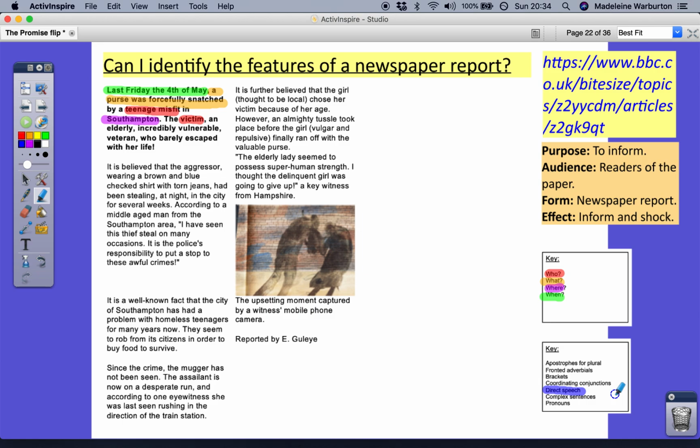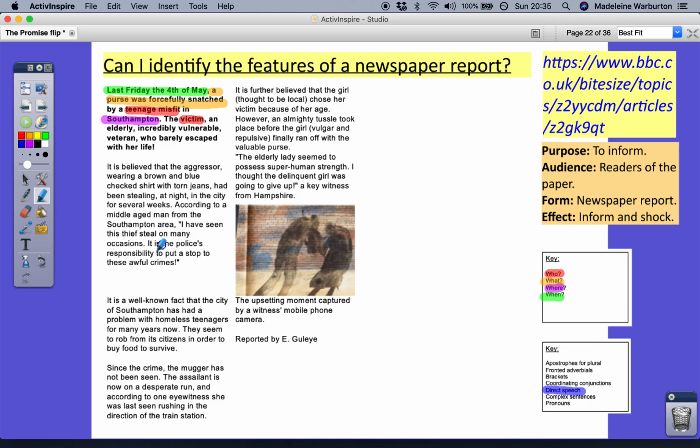It is believed that the aggressor, wearing a brown and blue checked shirt with torn jeans, had been stealing at night in the city for several weeks, according to a middle-aged man from Southampton area. "I have seen this thief steal on many occasions. It is the police's responsibility to put a stop to these awful crimes."